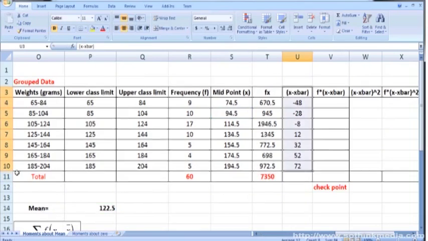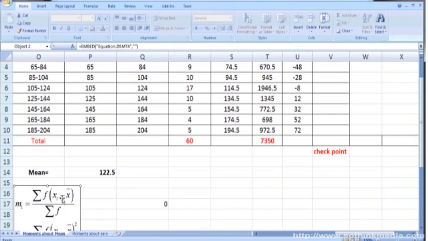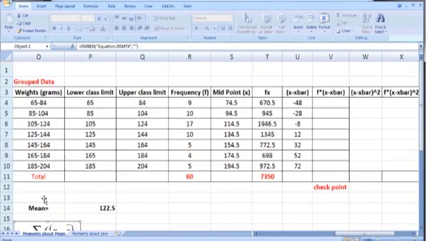Now look at the formula. We have to multiply this x minus x bar with f. So here I have constructed a new column labeled f times (x minus x bar). Put an equal sign. f is in R4, asterisk for multiplication, times x minus x bar, which is located here in U4. So R4 asterisk U4.